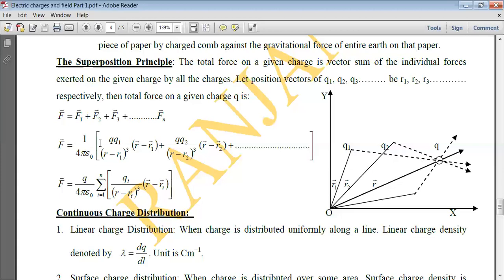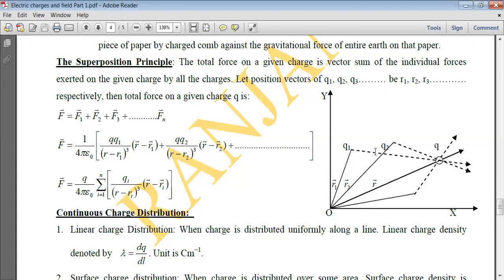According to Coulomb's law, the force between Q1 and Q is 1 upon 4 pi epsilon naught Q1 into Q upon the square of the distance between Q1 and Q. Let the position vector of Q be R vector, and the position vector of Q1 be R1 vector.